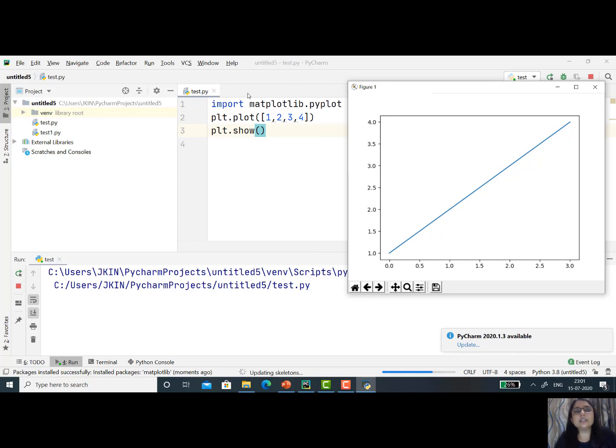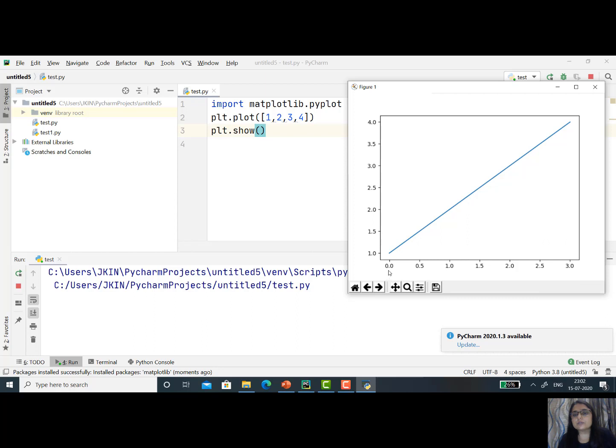Now, you might be wondering: here we provided only one axis of data, so how do we get a 2D graph? And are 1, 2, 3, 4 the x-axis data or the y-axis data? Look carefully.